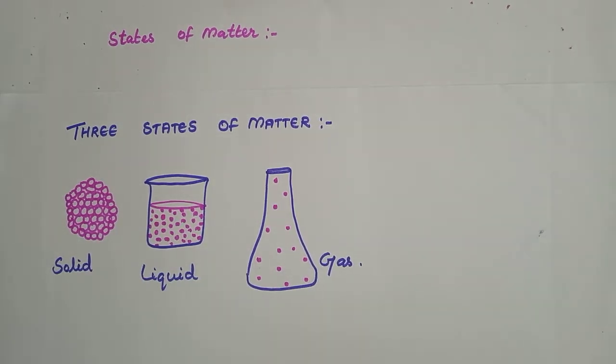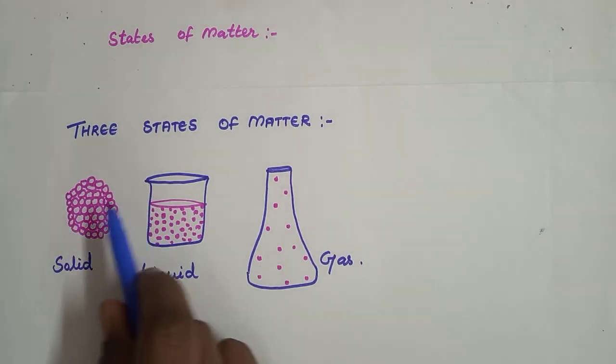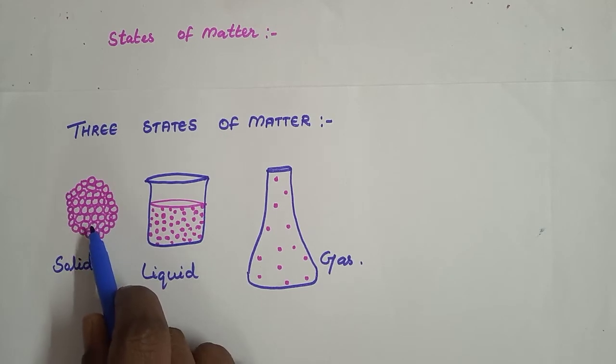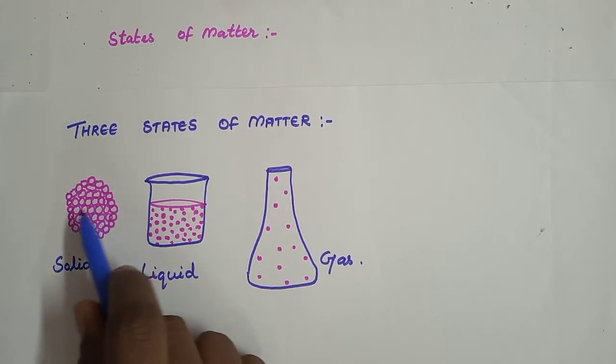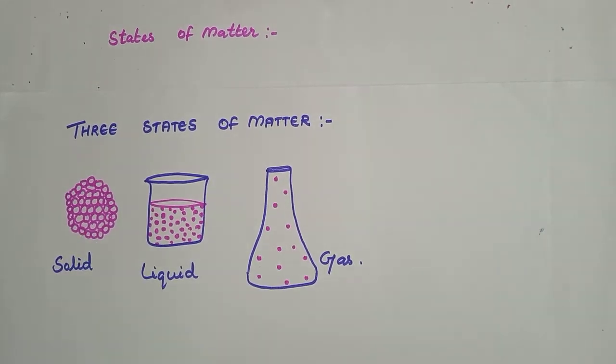In the solid state, the particles are very closely packed and the interparticle spaces are least in number. In the liquid state, these are comparatively more, while these spaces are the maximum in the gaseous state. Thus, in the gaseous state, the particles are very loosely packed in space.